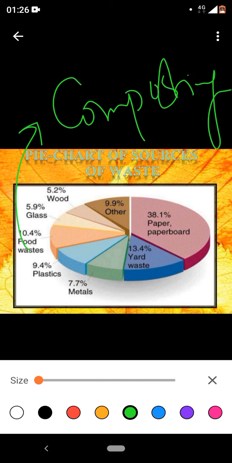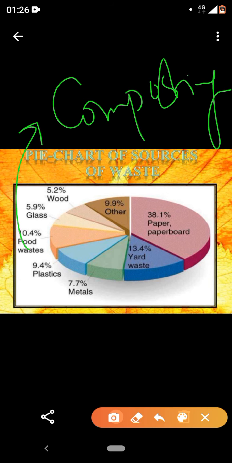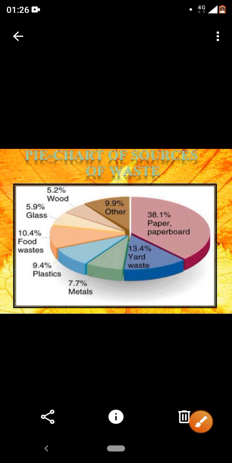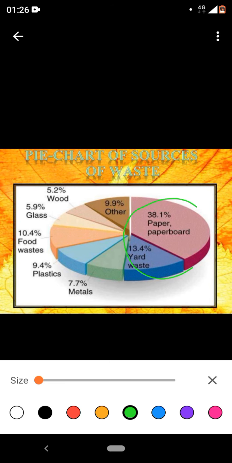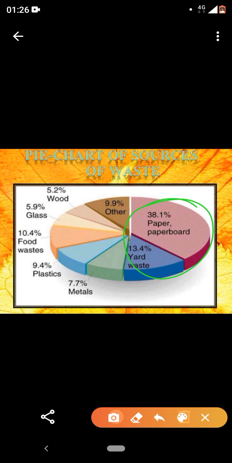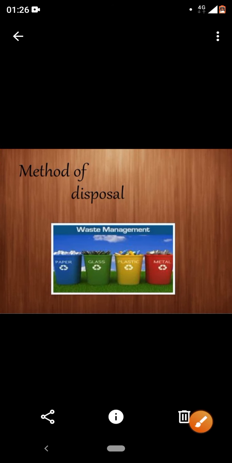So it's a good way. Glass, wood, and others. Are we clear? So basically more of the waste is produced by paper and paperboard, which is more prominent. Clear?